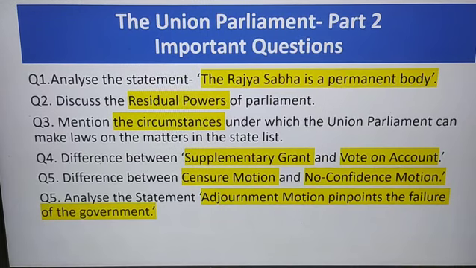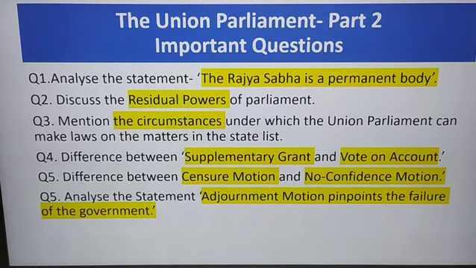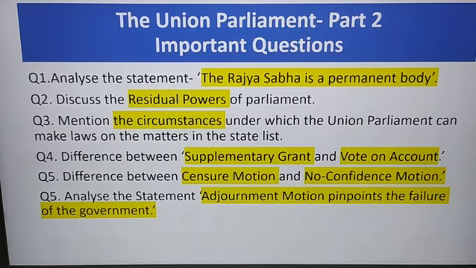However, one third of its members retire every second year. So this means that the Rajya Sabha never comprises completely new members, unlike the Lok Sabha. New members are elected in place of the old ones who retired, and this system ensures continuity in the functions of Parliament.